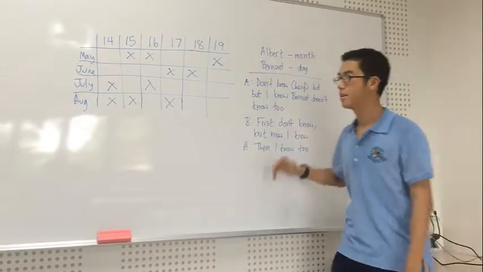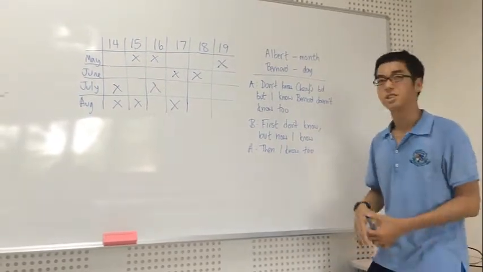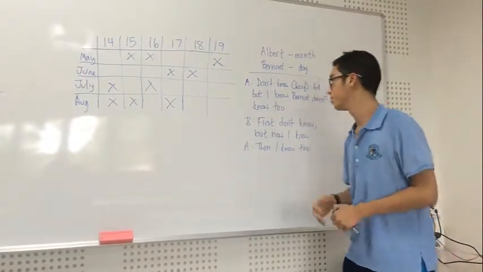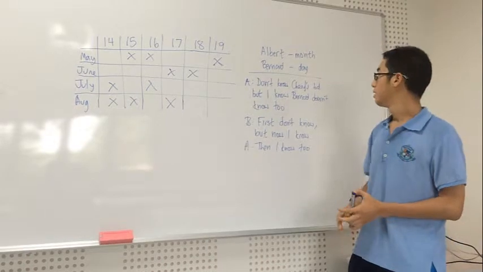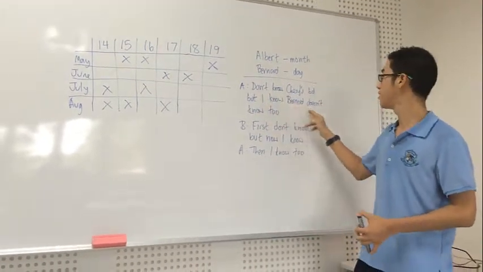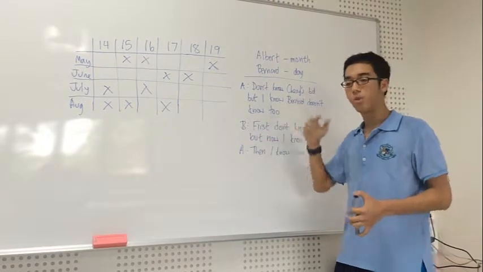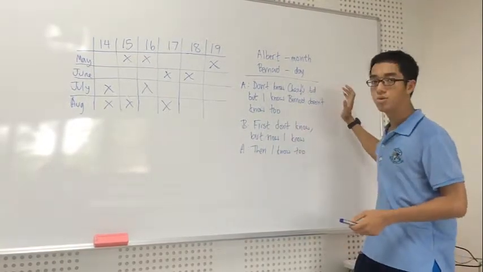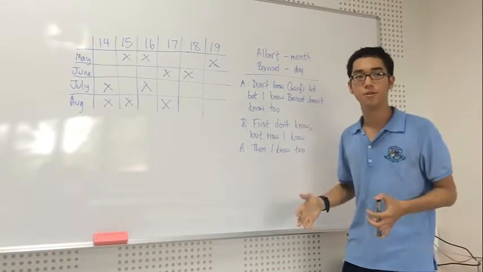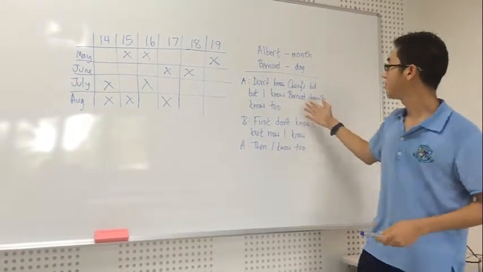I'm going to go through the first answer, which is apparently the correct answer according to the people who wrote the exam. So he doesn't know when Cheryl's birthday is, but he knows that Bernard doesn't know too. Now this statement, you would have to think of it as Albert came up with the answer himself. So how does he know that?